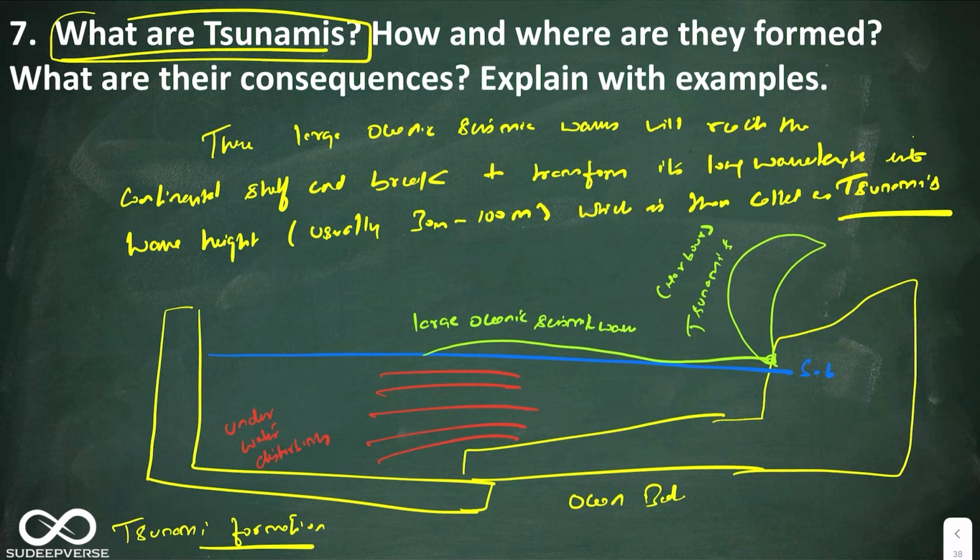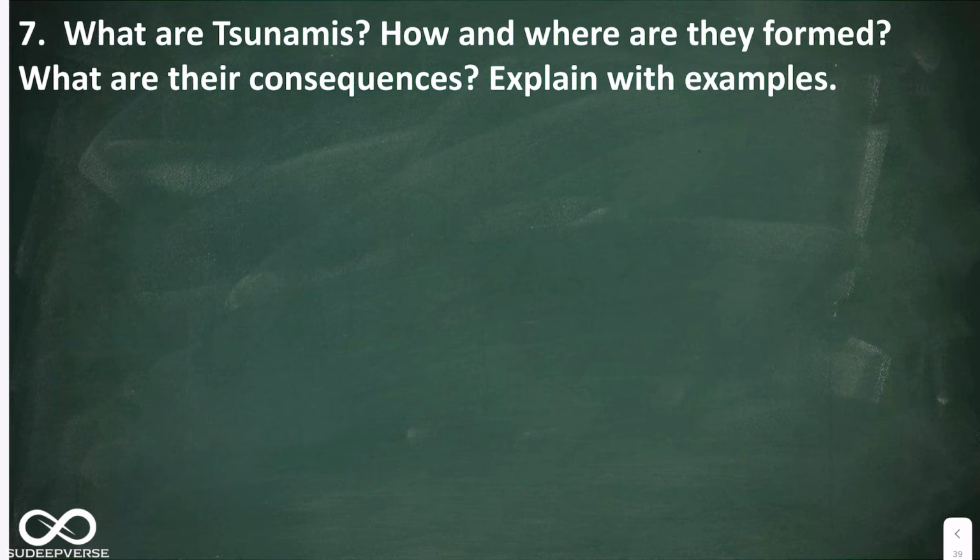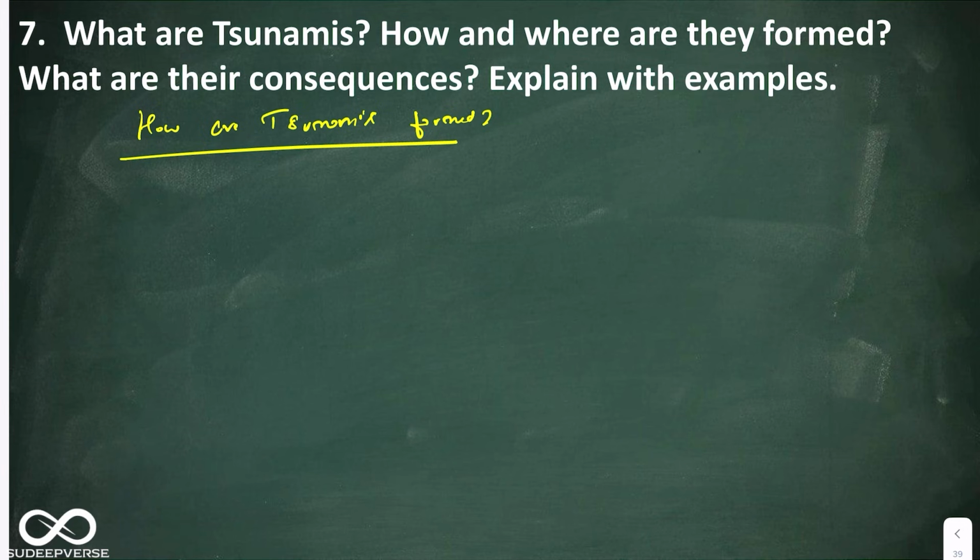Okay, now the second part is how are they formed. So let us go to the next paragraph and give the heading as how are tsunamis formed. Okay, so here you should give the reason how are they formed.